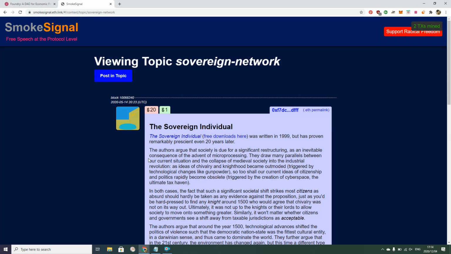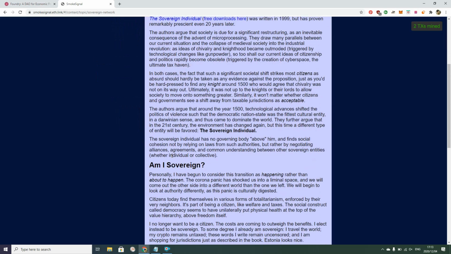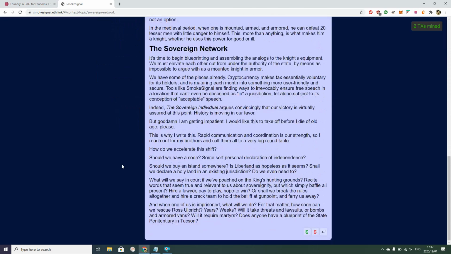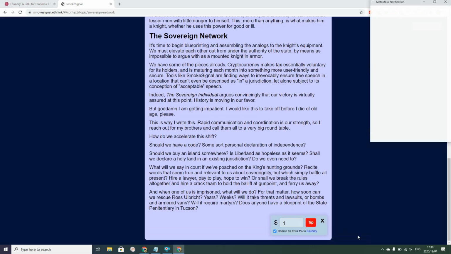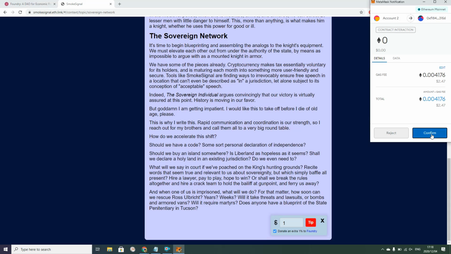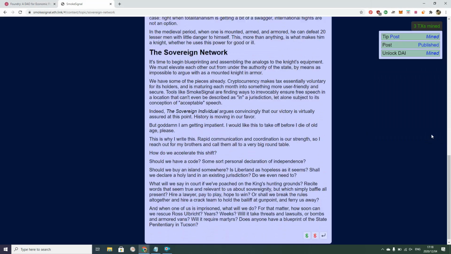Here's a cool post on the sovereign individual. The author burnt 20 DAI when posting, attaching value to his topic. I actually read it and it's quite insightful and interesting. When we scroll down, at the bottom, we've got a green dollar sign, which is how I can tip the author, or I can burn DAI to increase this post's visibility. Let's click on tip. Now I can choose. I'm going to tip this person 1 DAI. Tip. Confirm. Cool. This post has been tipped.